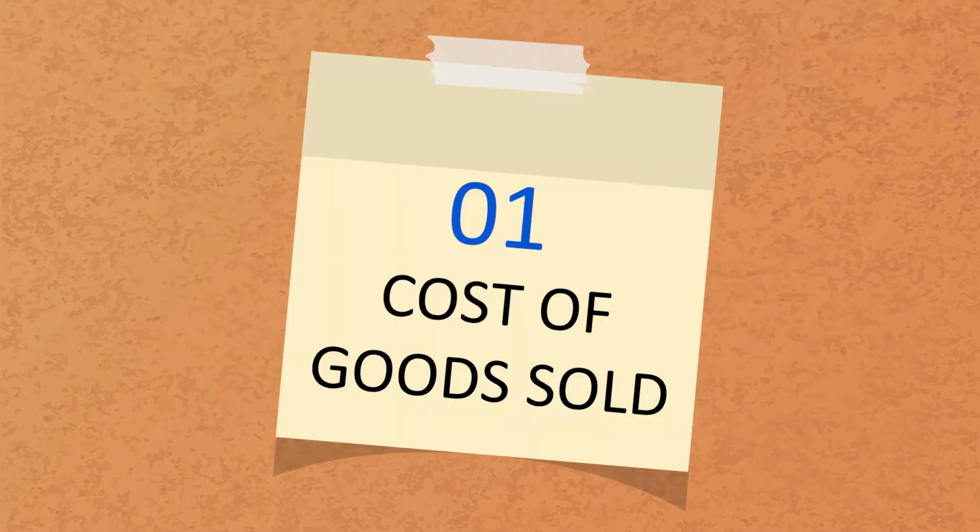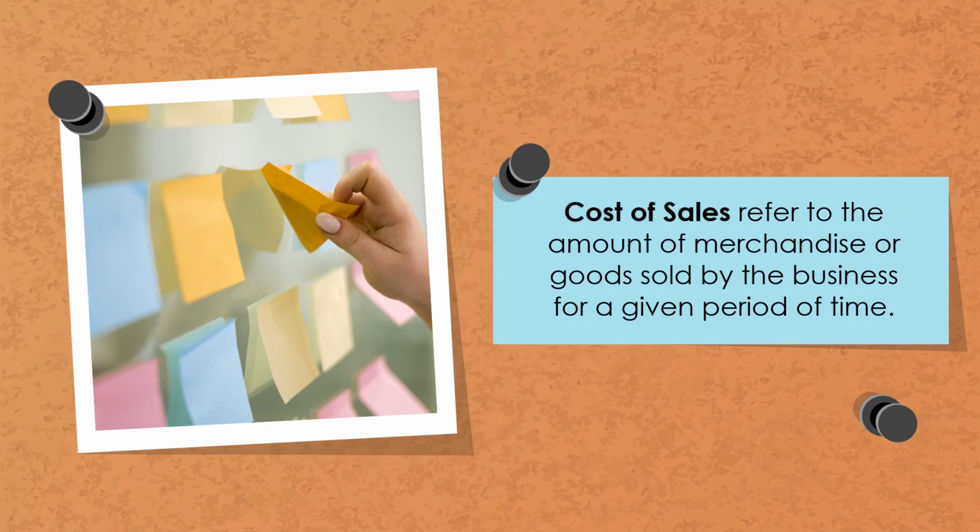Now, before we proceed, let's discuss the terms to be considered for forecasting the cost. Number one, we have the cost of goods sold. Cost of goods sold has another term, cost of sales. This refers to the amount of merchandise or goods sold by the business for a given period of time. This is computed by adding the beginning inventory to the net amount of purchase to arrive at cost of goods available for sale, from which the merchandise inventory end is subtracted.